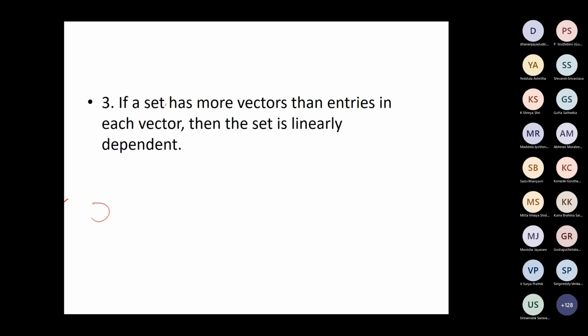If a set has more vectors than entries in each vector, this set is linearly dependent. This is another point. What does this mean? For example, let me take 2, 1; 1, 2; 1, 0.